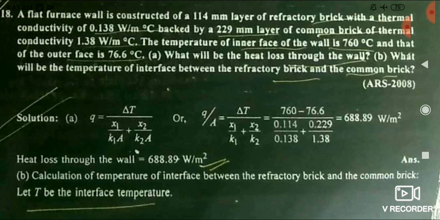And friends, after that it is asking that what is the temperature at its contact surface, means जब दोनों ब्रिक को मिलाया है तो उसका जो contact surface होगा, जो दोनों ब्रिक के बीच में, वो उसकी टेम्परेचर कितना होगी.